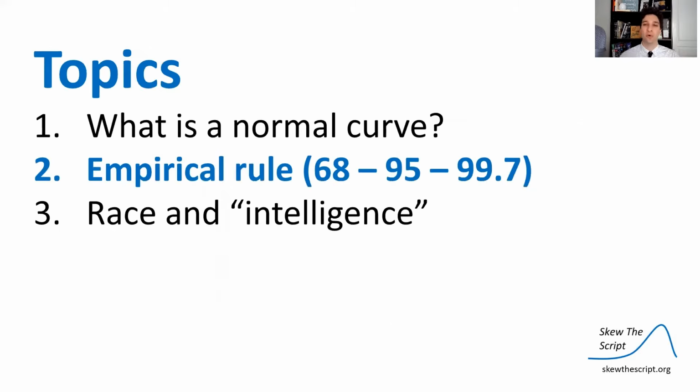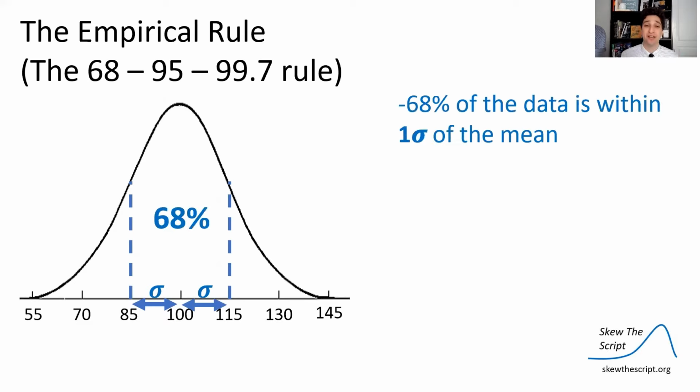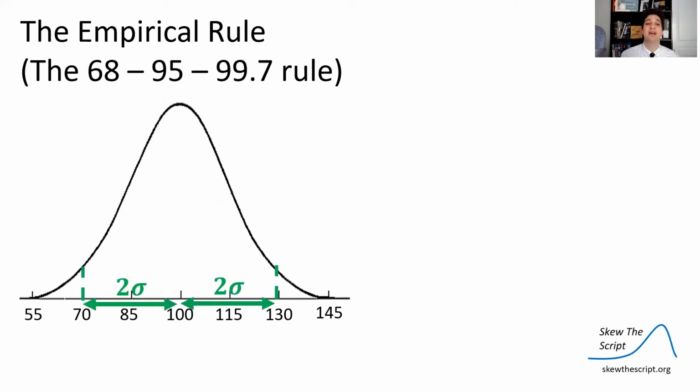Let's talk about the empirical rule, a way to analyze a normal curve of IQ. The empirical rule states that within one standard deviation of the mean, so in this case, 15 IQ points on either side of the mean of 100, we have 68% of our data. So the majority of our data is already within one standard deviation, one typical unit of distance from the mean on either side.